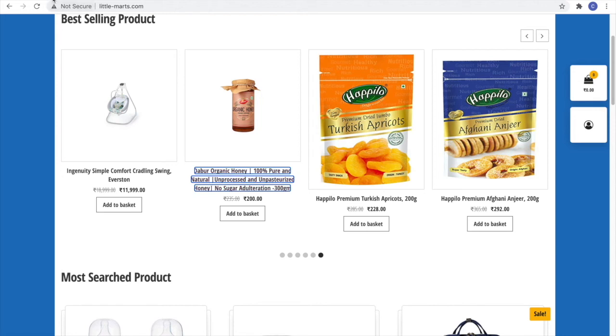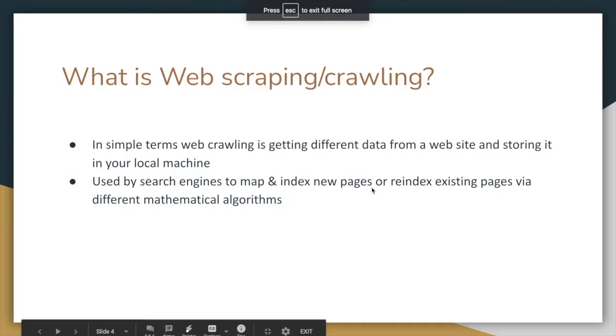Okay, so as I told you, on a basic level, in our normal conversation, both words, web crawling and web scraping, are the same. So in the whole tutorial, I will be using both terms, web scraping and web crawling, interchangeably, and you can just understand that there is no distinction, no difference in both terms in the scope of this tutorial.